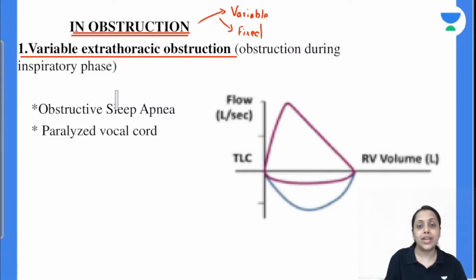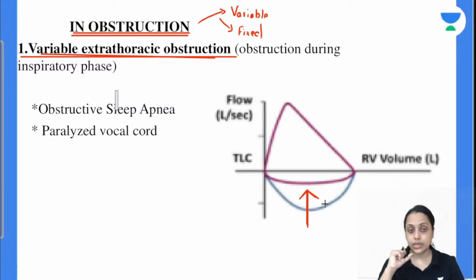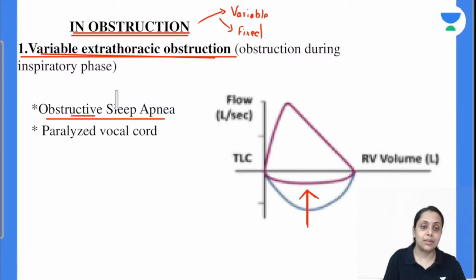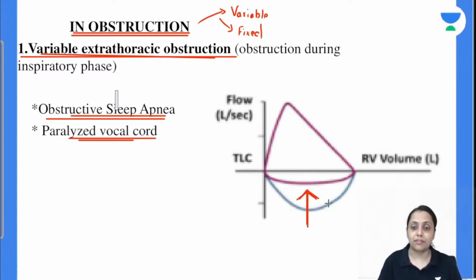First situation, variable plus extrathoracic obstruction. Whenever there is an extrathoracic obstruction, our inspiratory phase will be affected, this inspiratory loop will be affected, okay? And this includes our obstructive sleep apnea and the paralyzed vocal cord. In both these situations the inspiratory loop is affected, and this is the situation.